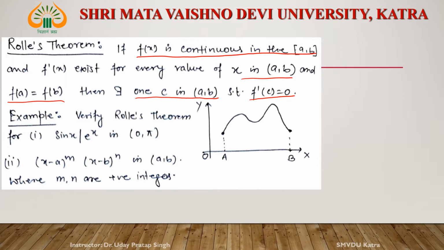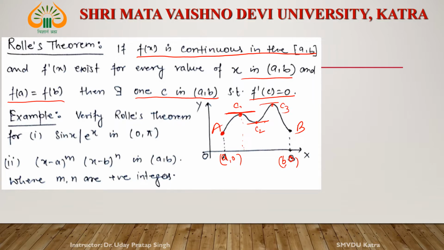The tangent is perpendicular to the y-axis. For example, see this point. If this point is A and this point is B, and this is a continuous and differentiable function, and the endpoint values of the function are the same, then there exists one c. For example, this c, call it c1. The tangent at this point is parallel to the x-axis, that is, perpendicular to the y-axis. This is c2 and this is c3.